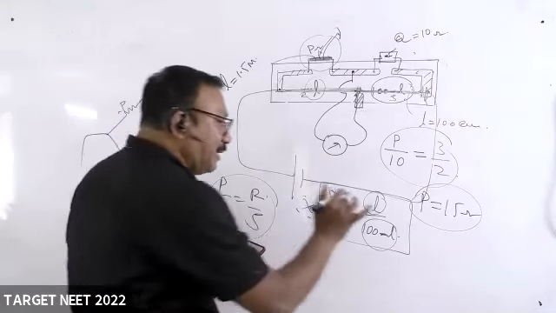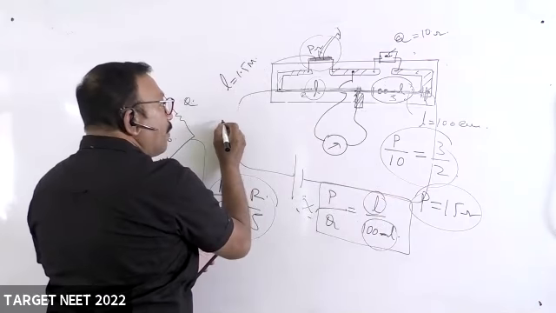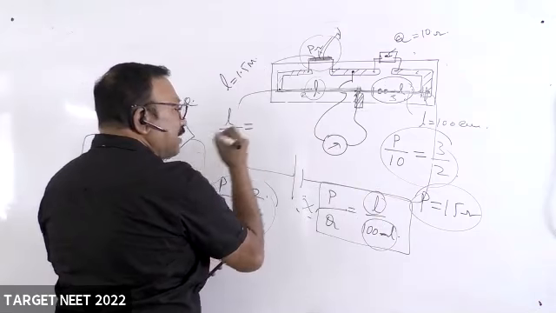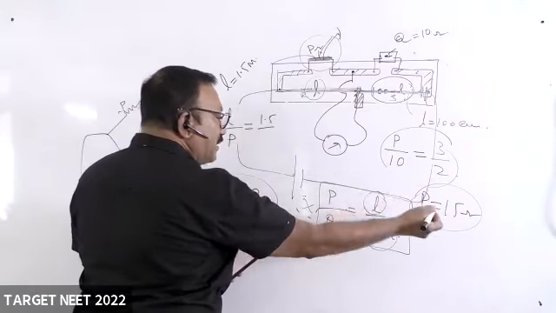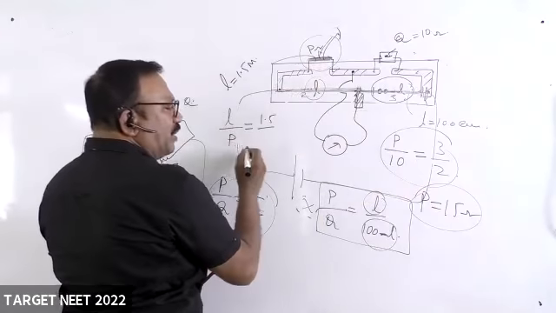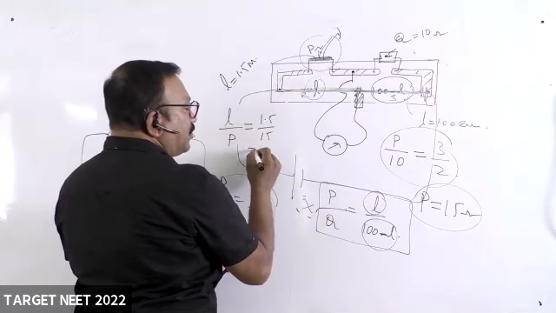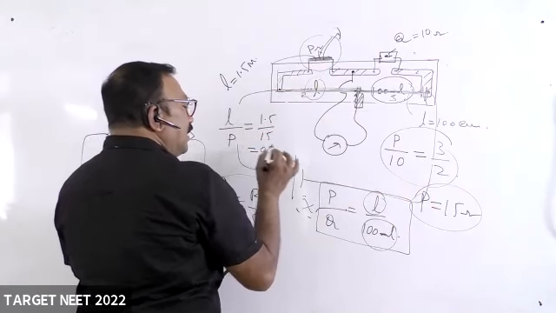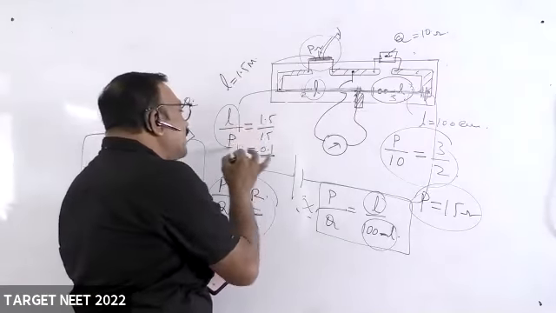He is asking, L divided by P value. So what is L? 1.5. What is the P value? P value means resistance only. 15. Right? So this is nothing but 0.1. And of course, he gave that as 1 into 10 power minus 1. So what will you call this quantity?